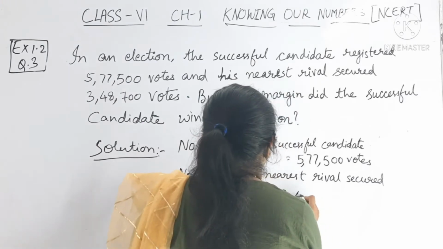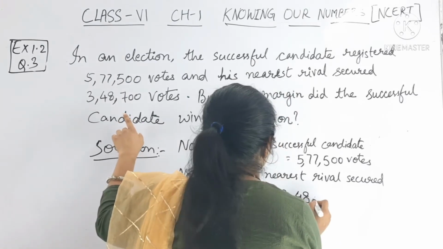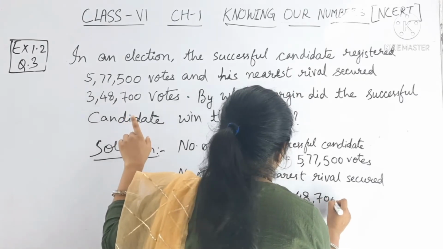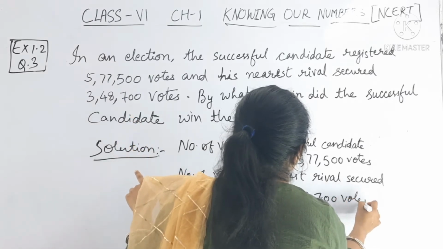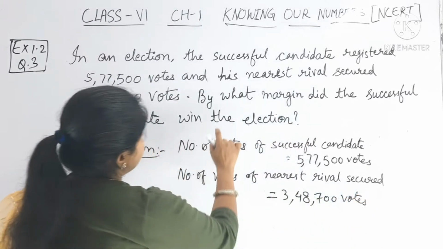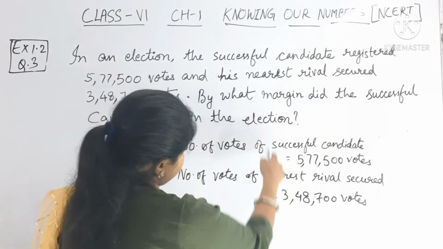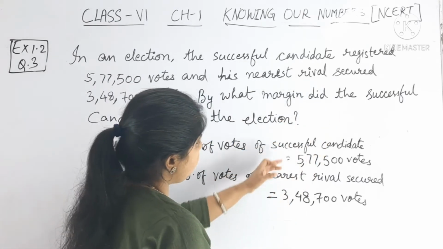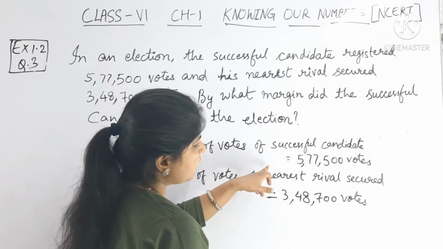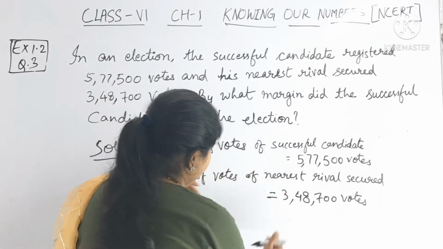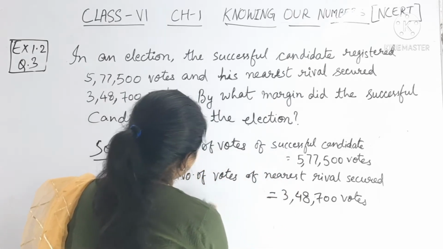Okay, that number of votes is 3,48,700 votes. So what we have to calculate: by what margin did the successful candidate win the election? So we have to calculate the margin between the successful candidate and the rival. Okay, so we have to subtract both.